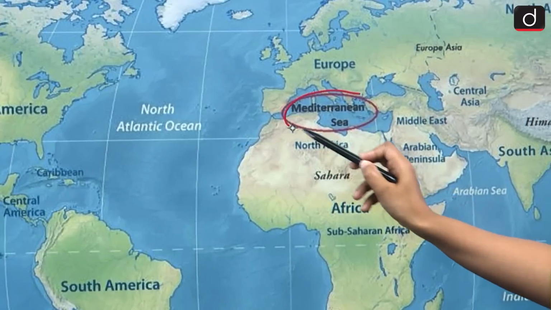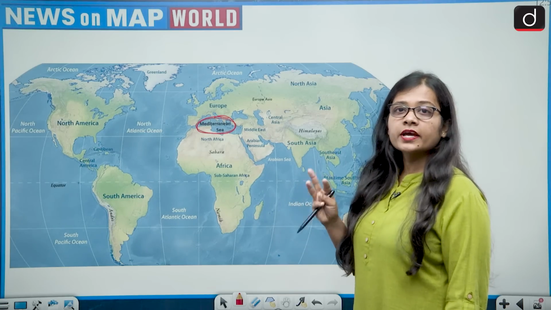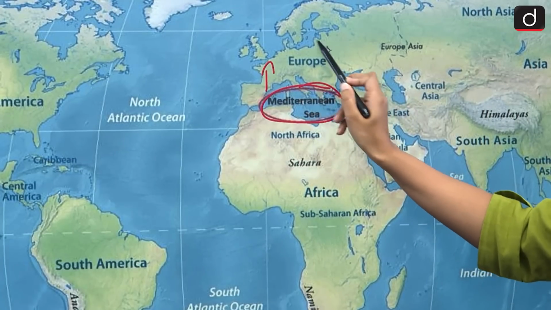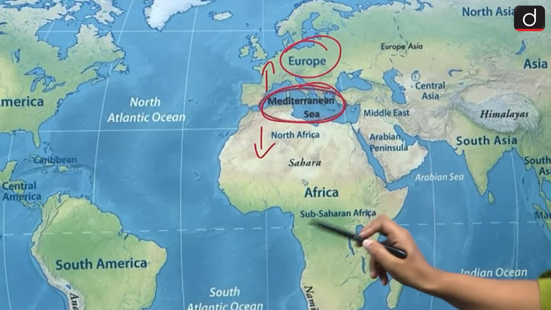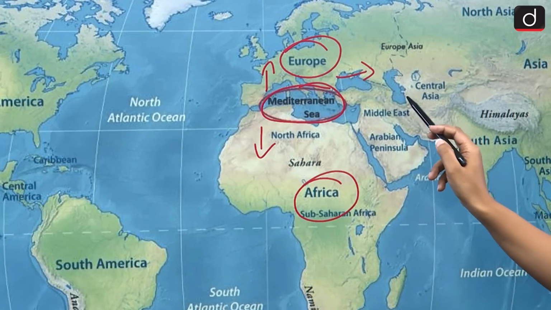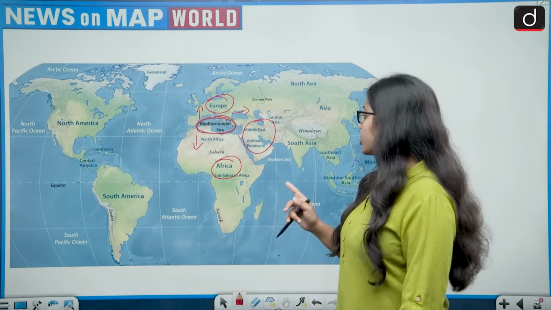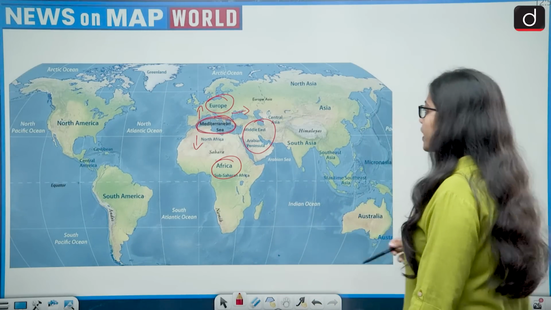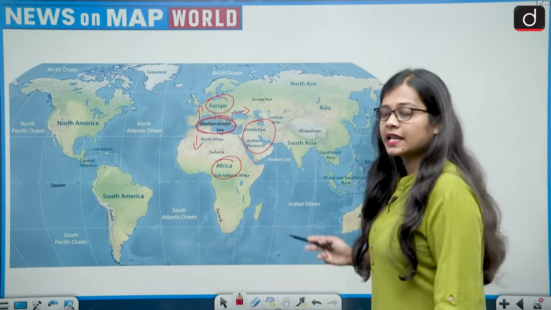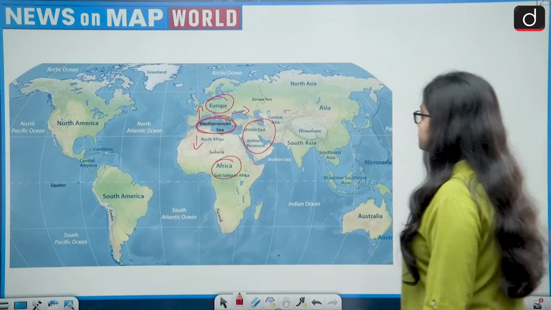If we look at the Mediterranean Sea, it is surrounded by 3 continents. To the north of it is Europe, to the south is Africa, and to the east is Asia. So the 3 continents are Europe, Africa and Asia, and it is almost surrounded from all sides by land.